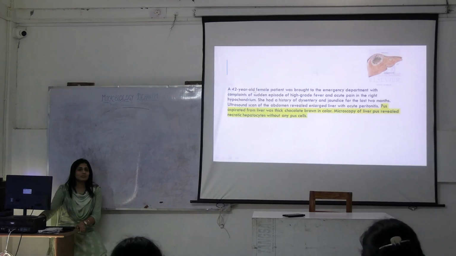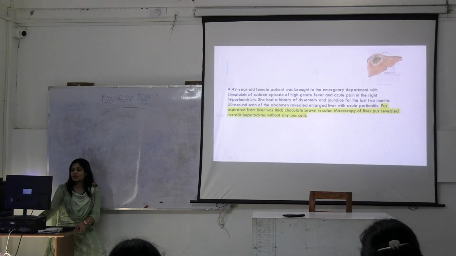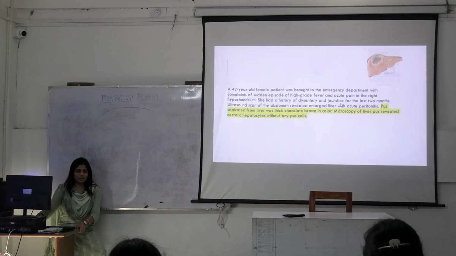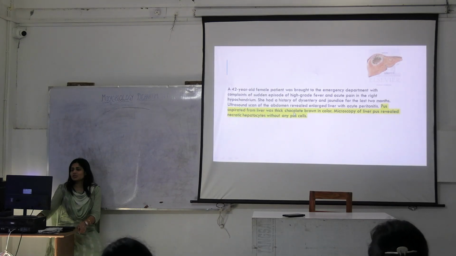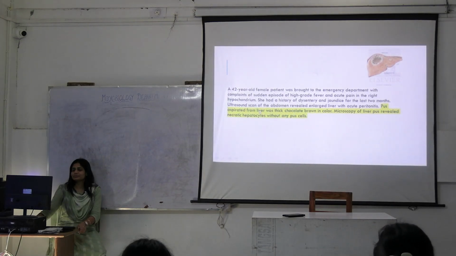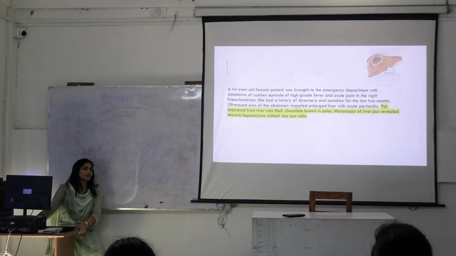So, this question we have framed. A 42-year-old female was brought to the emergency department with complaints of sudden episode of high-grade fever, acute pain in the right hypochondrium. Had history of dysentery, jaundice for last 2 months. Ultrasound abdomen revealed enlarged liver, hepatomegaly with acute peritonitis. Okay. Pus aspirated from liver was thick chocolate brown in color. What does this mean? Thick chocolate brown. Does it mean anything? It means anchovy sauce appearance.